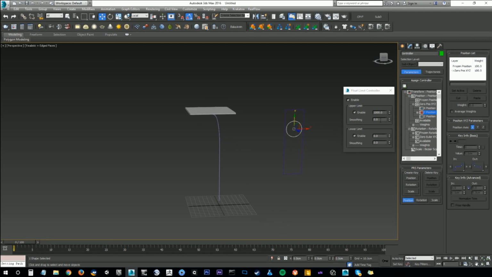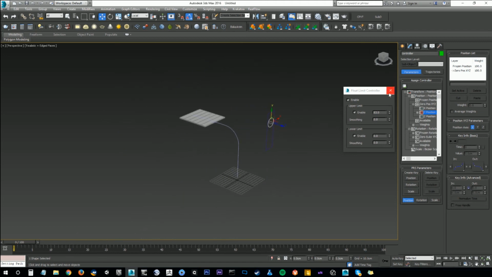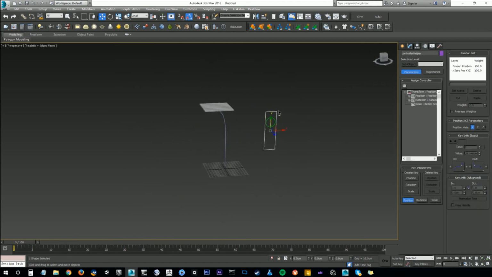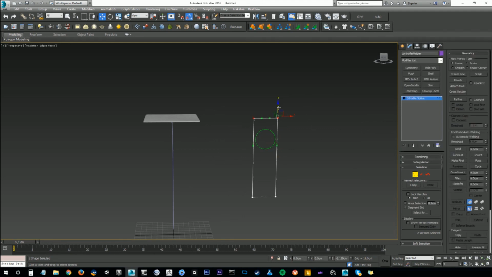Up there. Alright, so 83 seems to be my value. So you can just close this, and I'll just resize this guy, make it a spline, grab its points and bring them down.